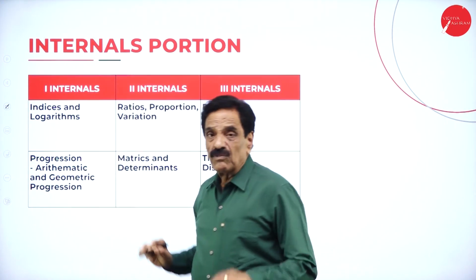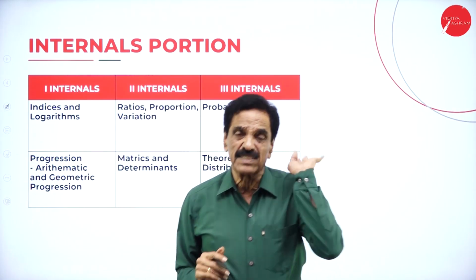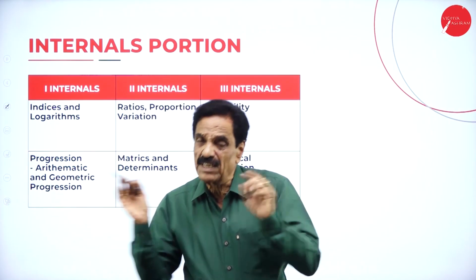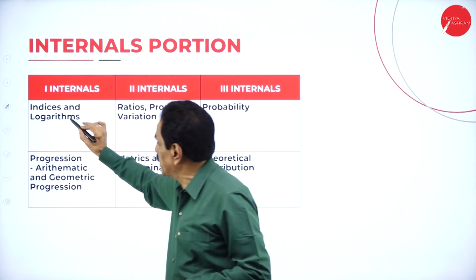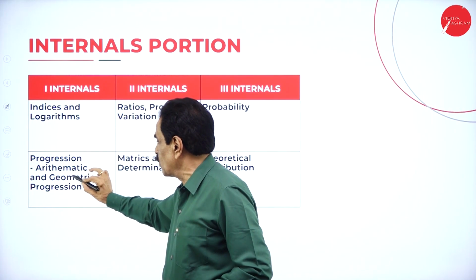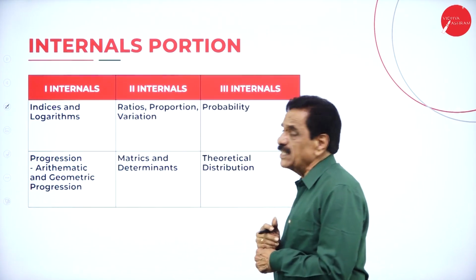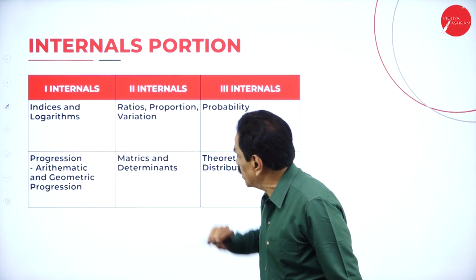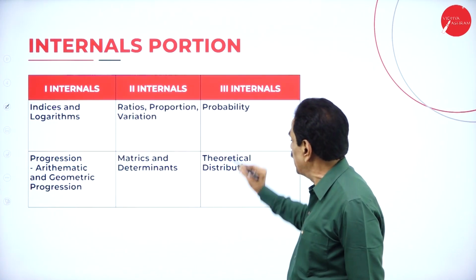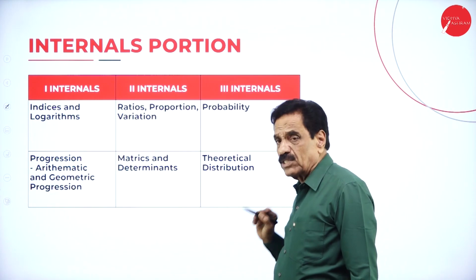We are going to conduct 3 internals and take the average of the 3 internals. First internal: indices and logarithm, progression, arithmetic and graduation. Second internal: ratio, proportion and variation, matrix and determinant. Third: probability and theoretical distribution.